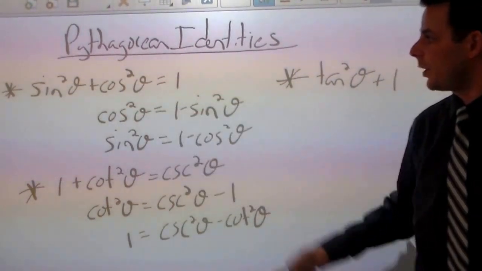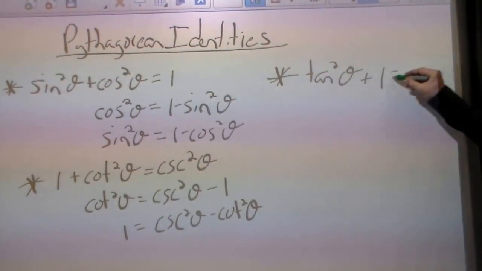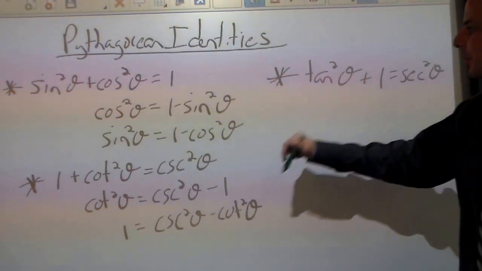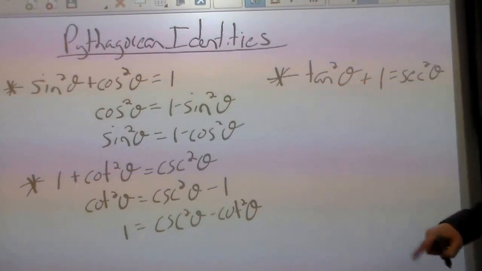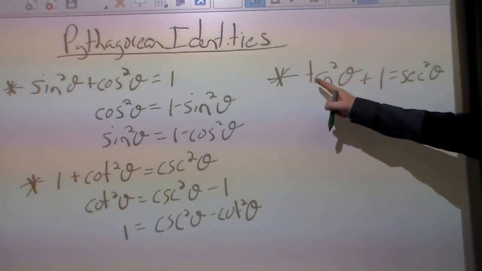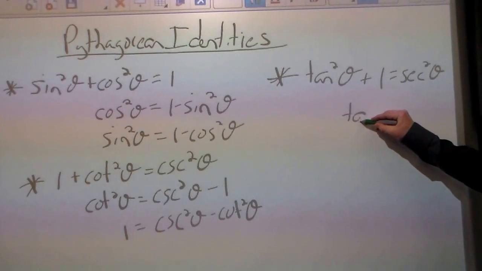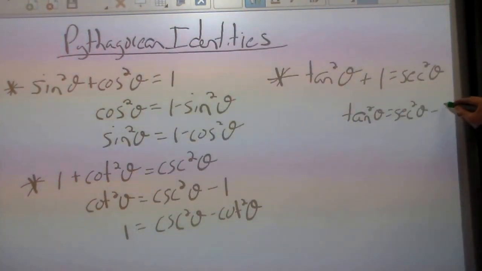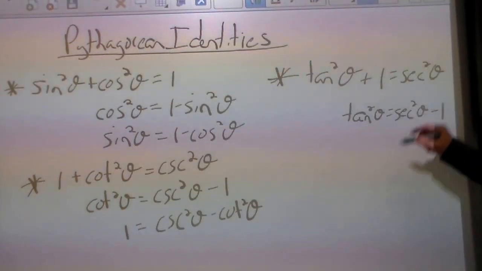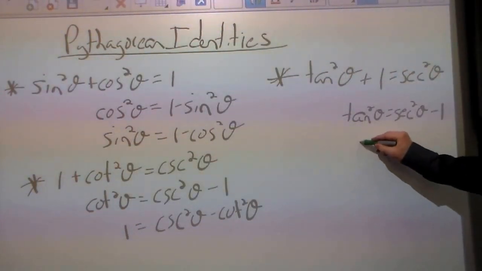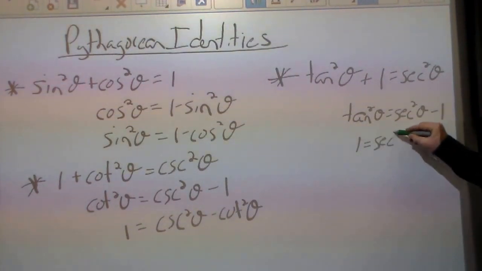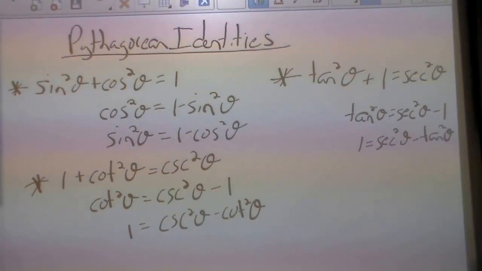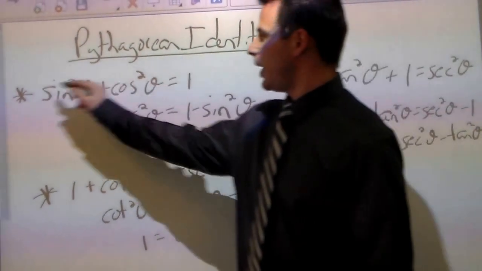Again, I'm dividing by cosine squared. 1 divided by cosine squared is secant squared. So there's our third and final identity, in which we come up with 2 alternates by subtracting both tan squared and 1 from both sides. If I subtract 1 from both sides, tan squared is equal to secant squared minus 1. If I subtract tan squared from both sides, 1 equals secant squared minus tan squared.